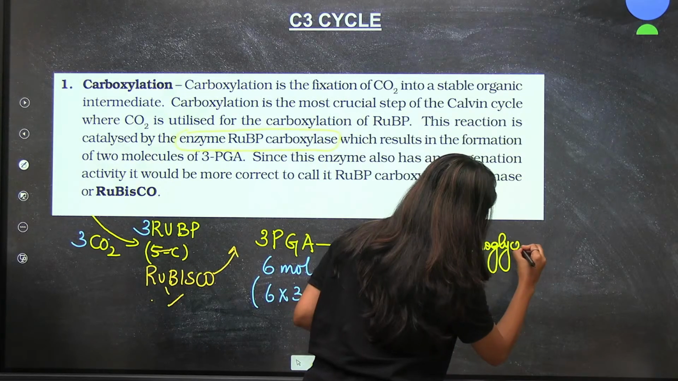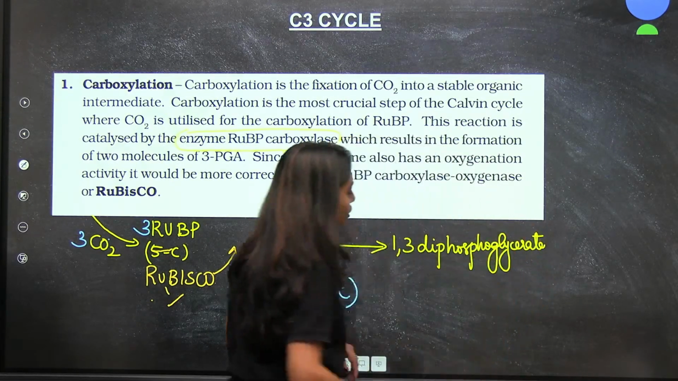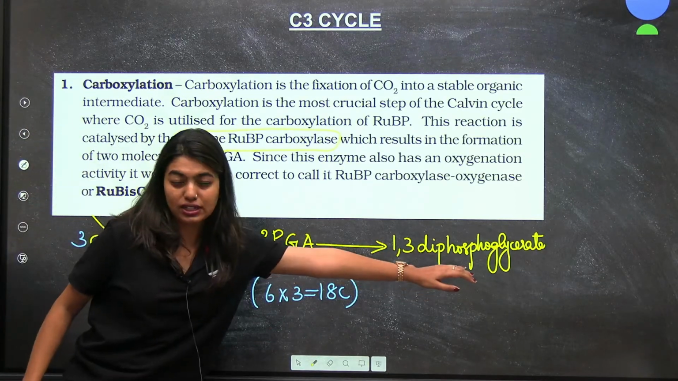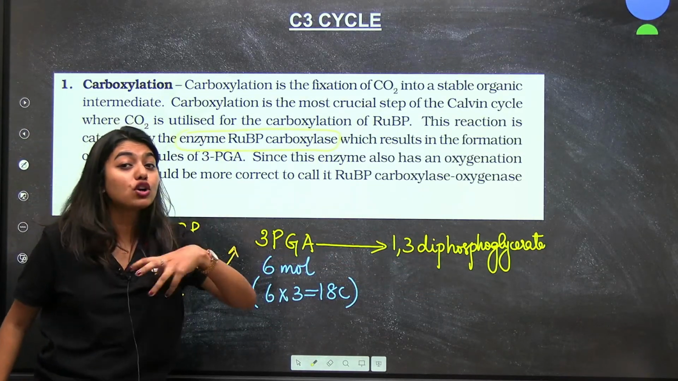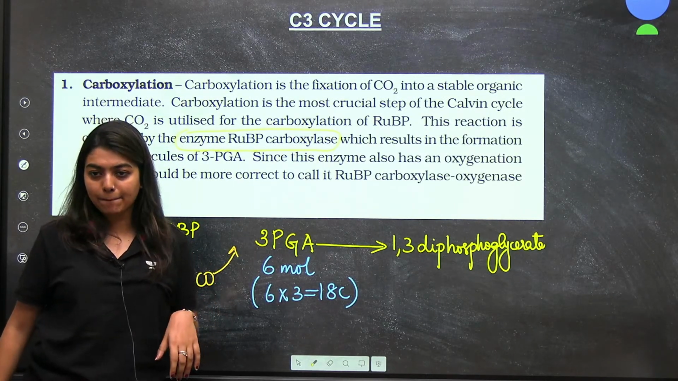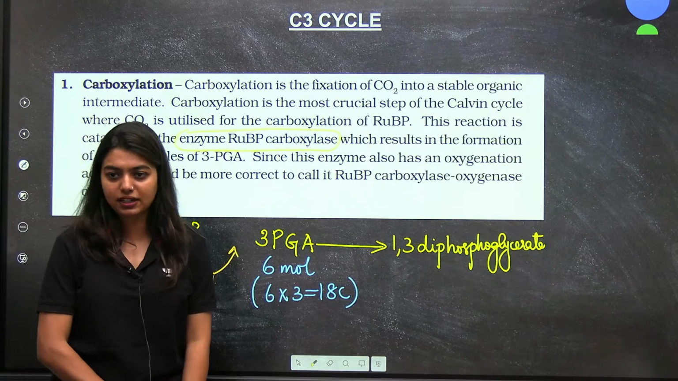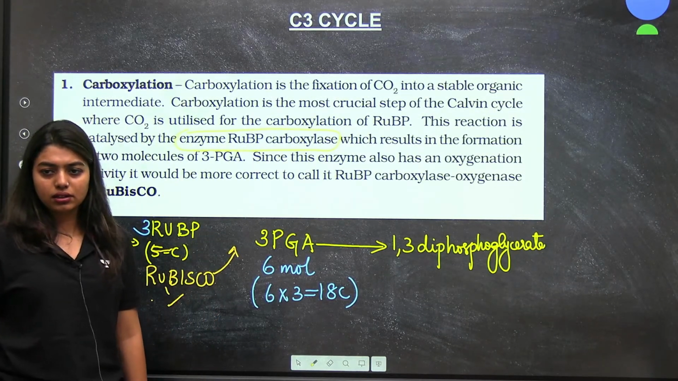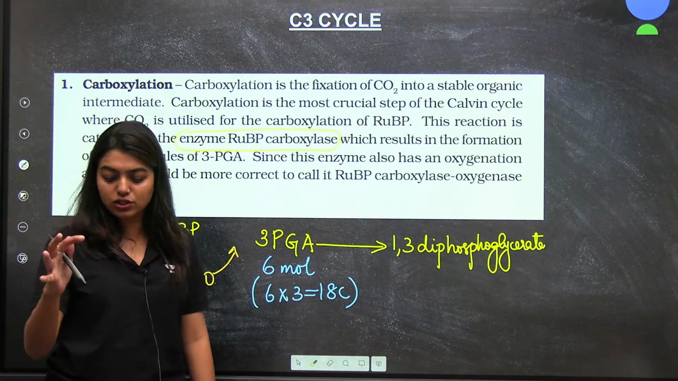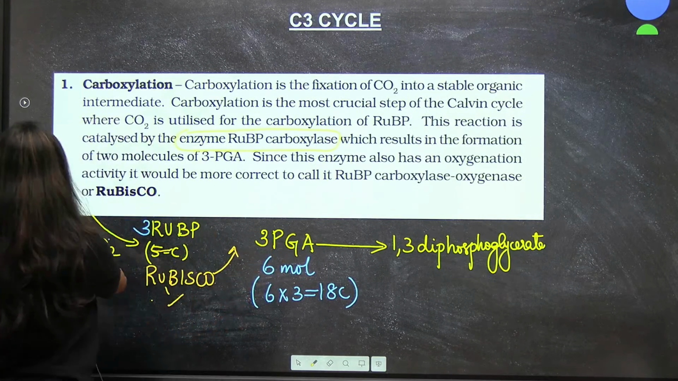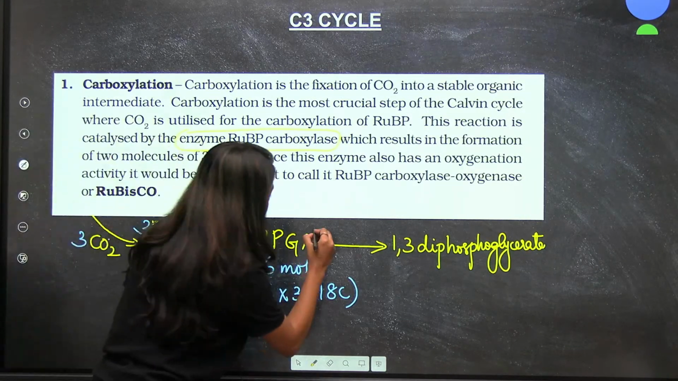Now, this PGA will get converted to 1,3-diphosphoglycerate. Now students, if it is diphosphoglycerate, that means what has happened? Phosphorylation would have happened, right? Yes, correct. Now, what is going to happen, students? We have to do phosphorylation, so here on this arrow mark, I am going to write phosphorylation.